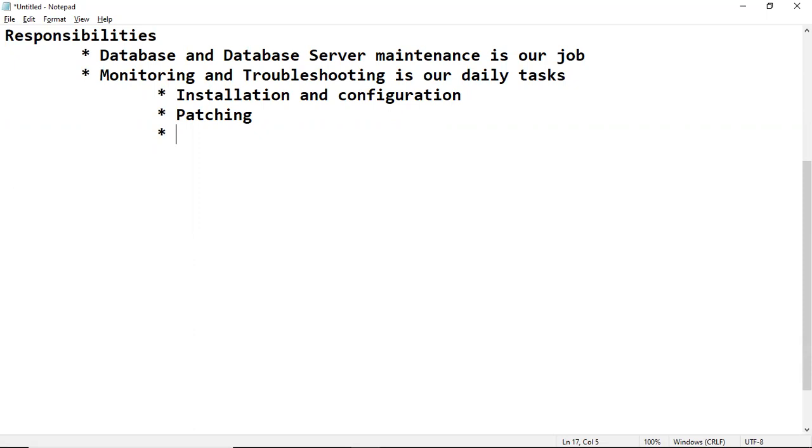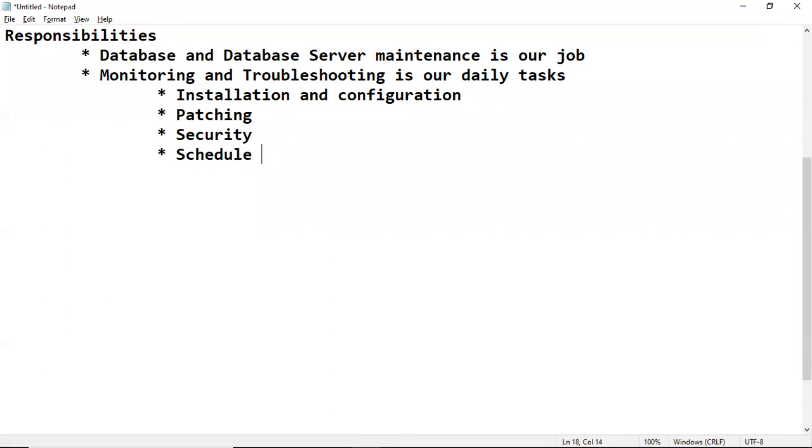In the same way, we have to take care of security, which means no user should access our databases without our privileges and permissions. We have to take care of security here. Similarly, we have to schedule backups.